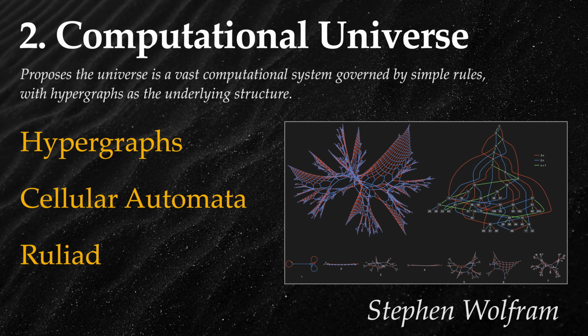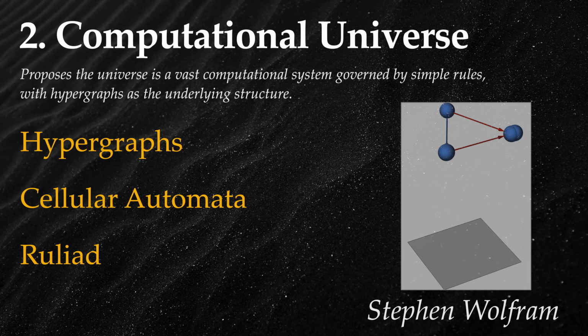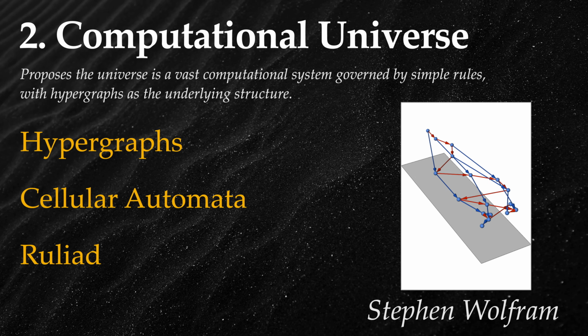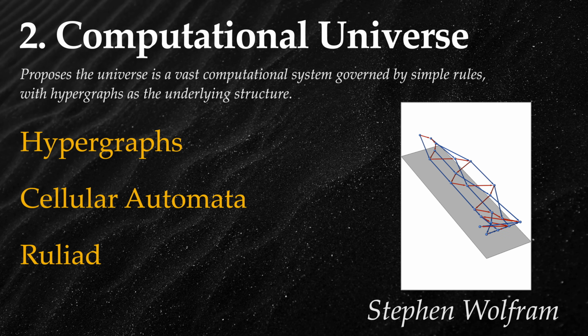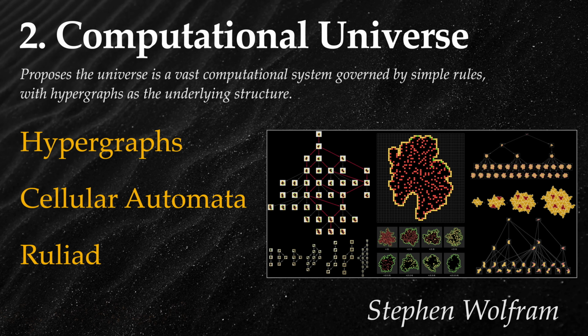It's early days, but I highly respect the approach. As Richard Feynman once said, "What I cannot build, I do not understand." We should explore the Ruliad. Computational irreducibility looks tethered to time. If you had to bet on an architect for a new kind of universe, who better than Stephen Wolfram? In one word, algorithmic. On to number 1.